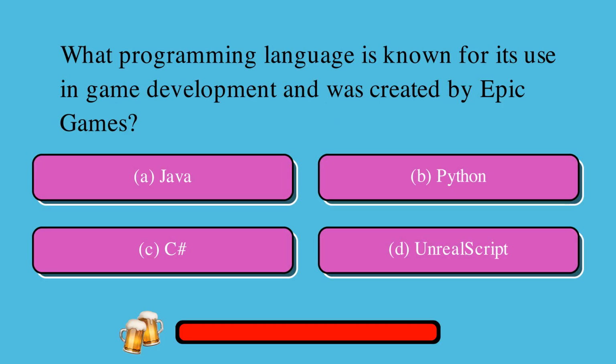What programming language is known for its use in game development and was created by Epic Games? A, Java or B, Python or C, C# or D, UnrealScript? The correct answer is D, UnrealScript.